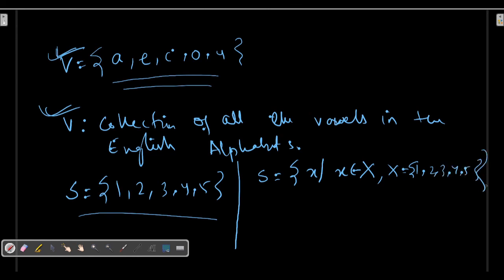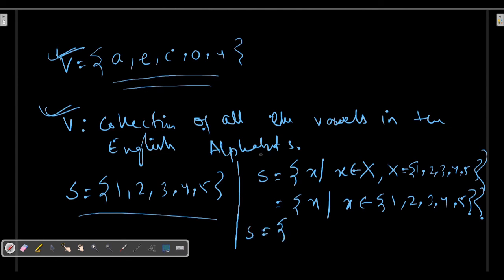Or this also I can say as x such that x must belong to 1, 2, 3, 4, 5. Okay, so all the things are the same.